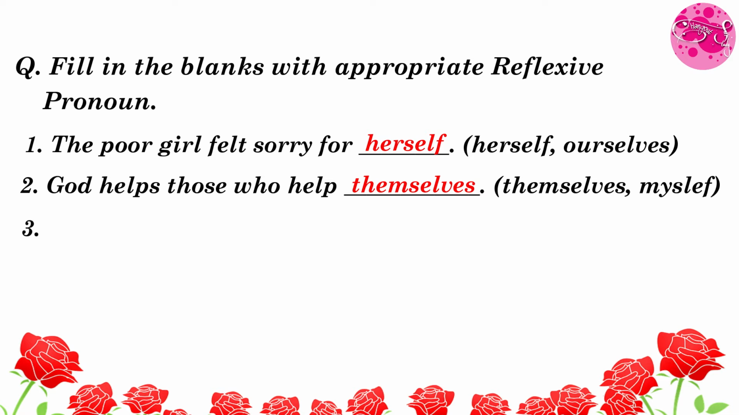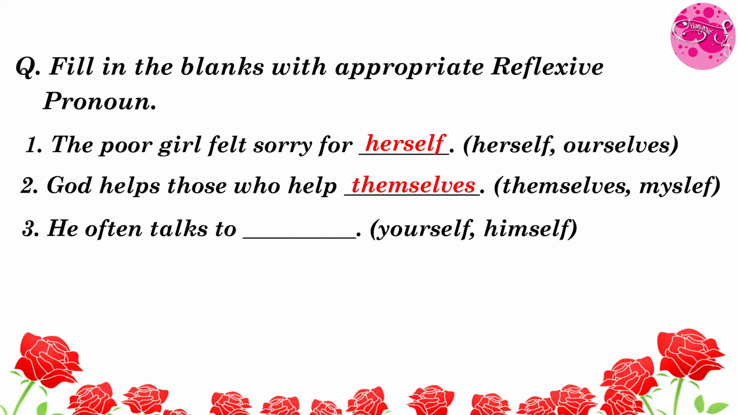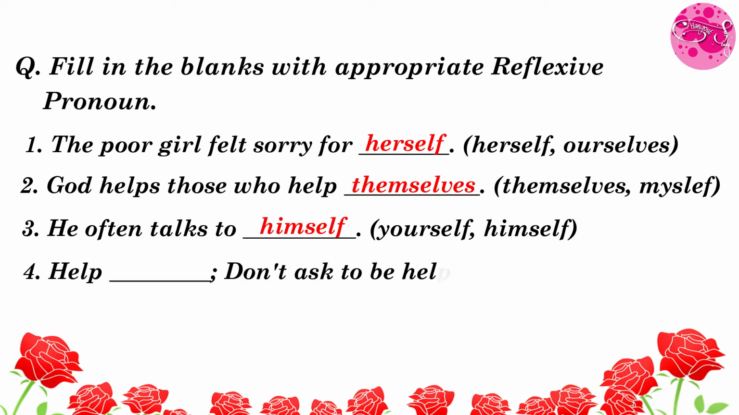Then next is, he often talks to dash. In the bracket it is given yourself, himself. So answer will be himself. So sentence, he often talks to himself. Next one, help dash, don't ask to be helped. In the bracket it is given myself, yourself. So your answer will be yourself. So sentence is, help yourself, don't ask to be helped.